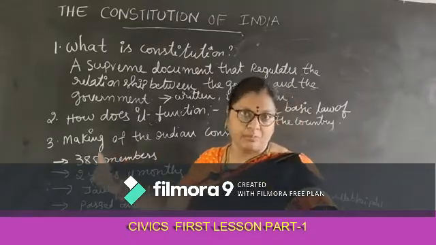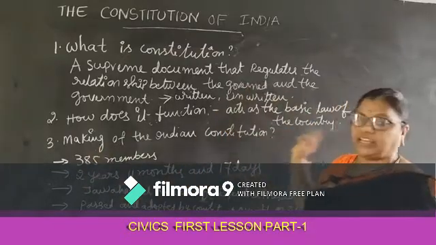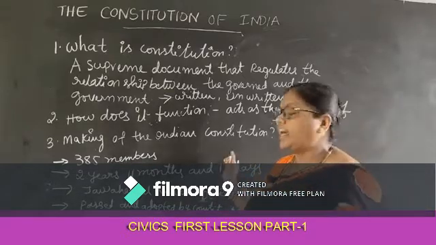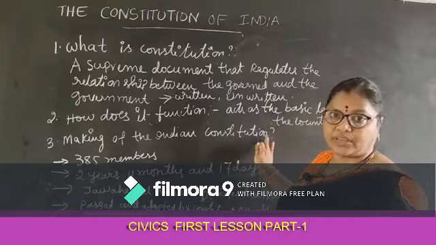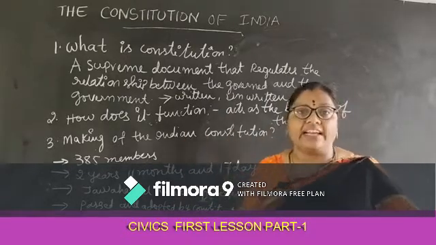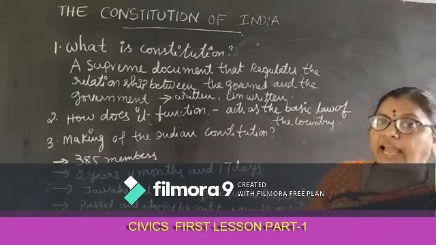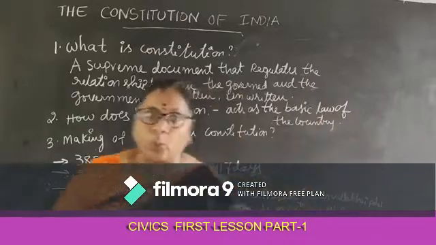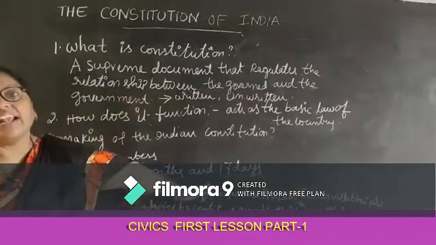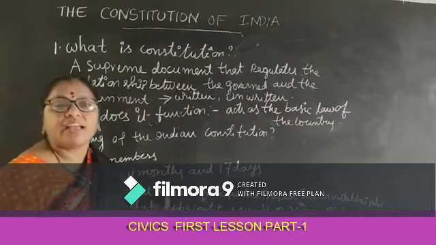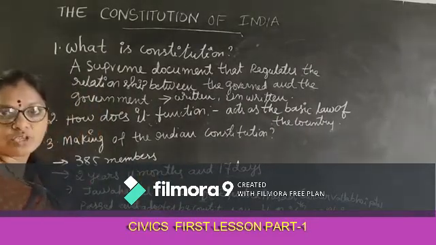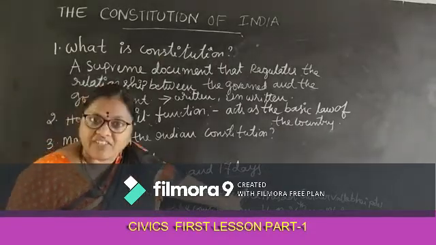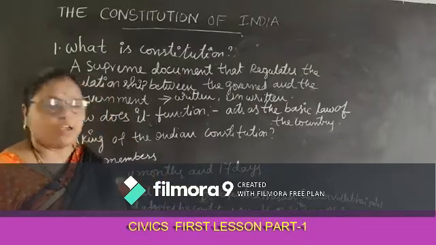So how was it made? The making of the Constitution. A Constituent Assembly was set up, and there were 385 members in it. They discussed thoroughly the formation of the Constitution, and it took 2 years, 11 months and 17 days to prepare the Constitution. Once again, how many days did it take to prepare the Constitution? 2 years, 11 months and 17 days.